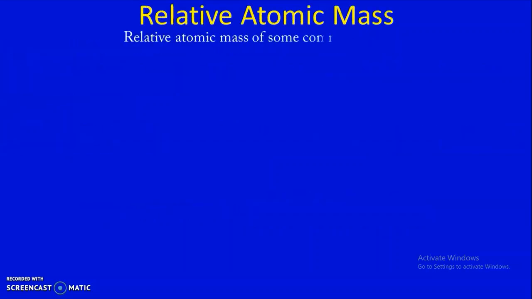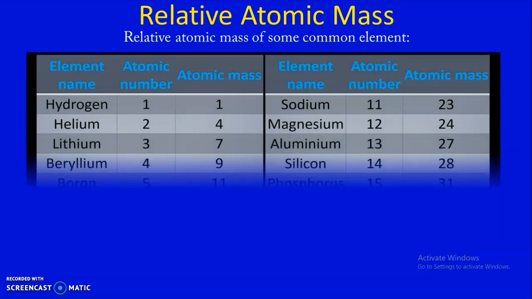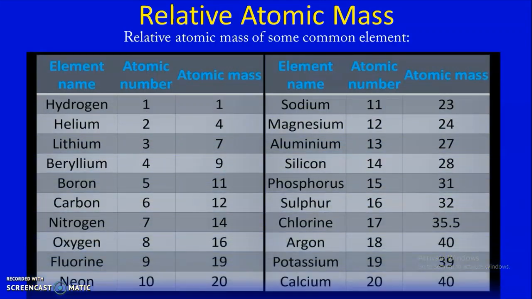Now children, it is time to have a view on the relative atomic mass of some common elements, which is calculated by indirect methods using different theories in physics. Here a list is given for the relative atomic mass of some common elements. Suppose hydrogen, you can see the atomic mass is 1.